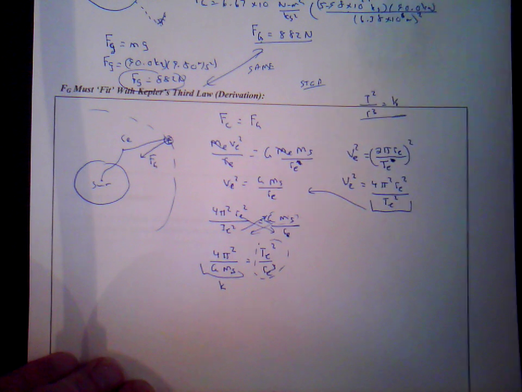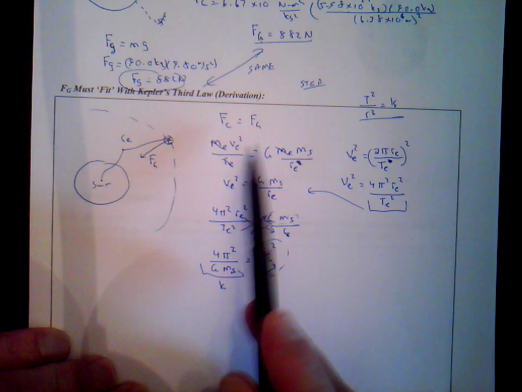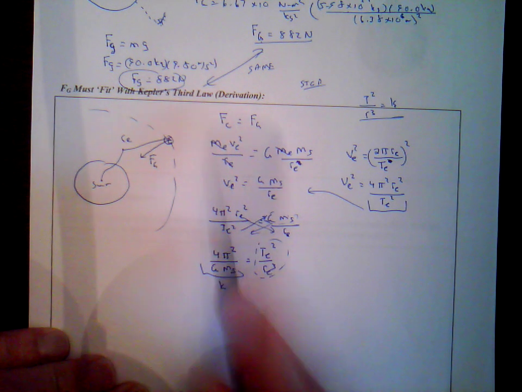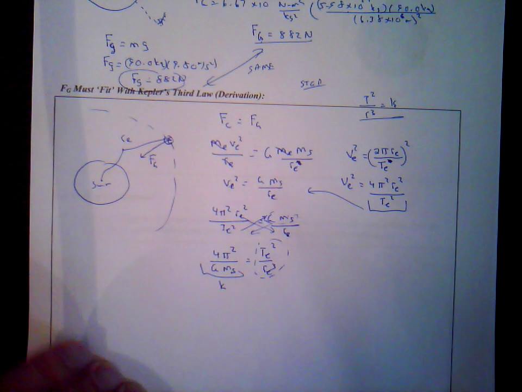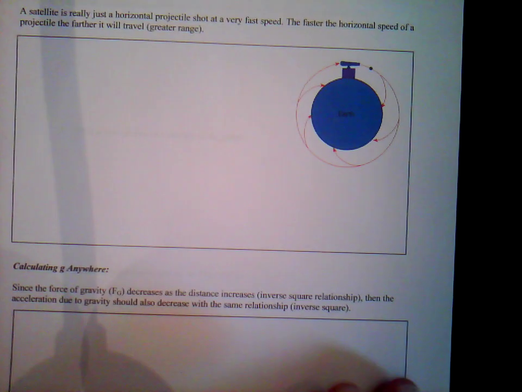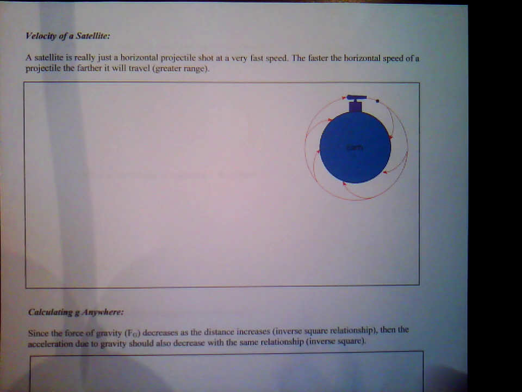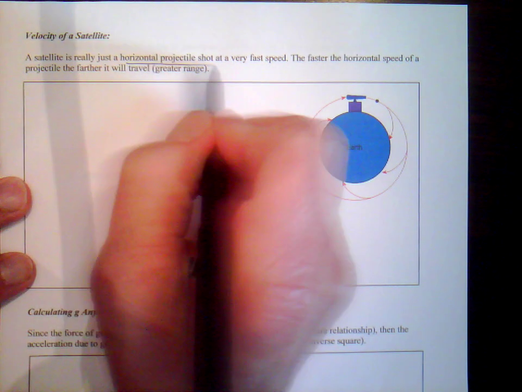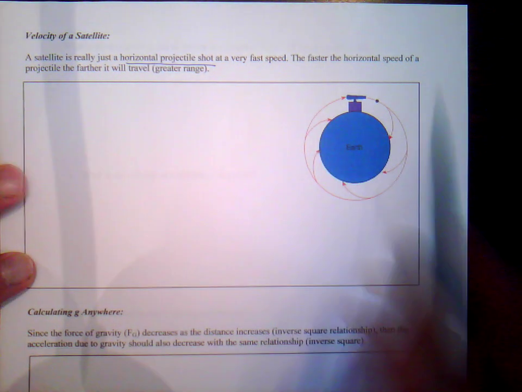Let's keep expanding on the law of universal gravitation. We're going to use this derivation but not go all the way through it. Let's see what we end up getting. Let's take a look at the velocity of a satellite. All of you know about satellites that orbit the Earth. Well, a satellite is really just a horizontal projectile shot at a very fast speed. So let's see what we mean by that.